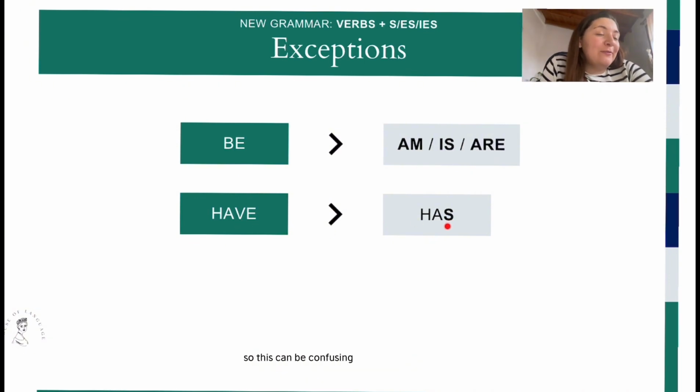So this can be confusing and tricky for you students because sometimes you end up adding an S here and saying haves. But no, we take out the V and E and we add an S. So for he, she, and it, the verb have is now the verb has.